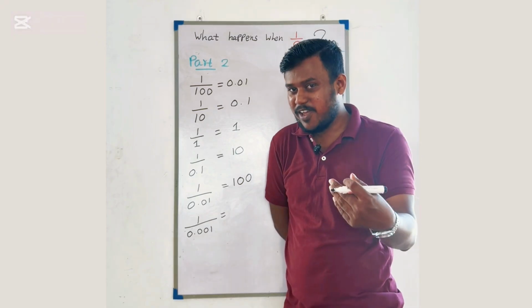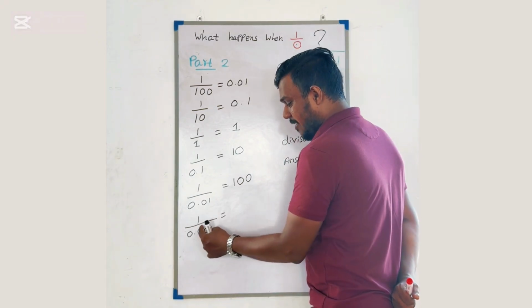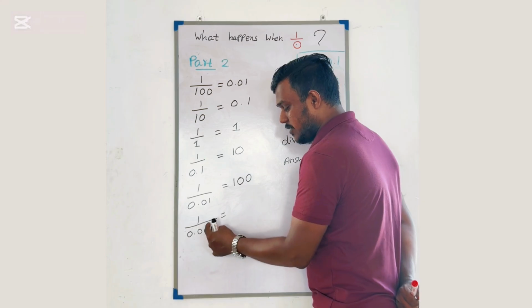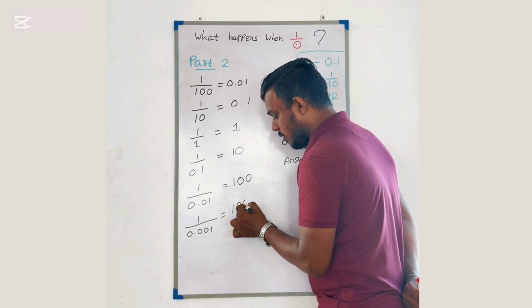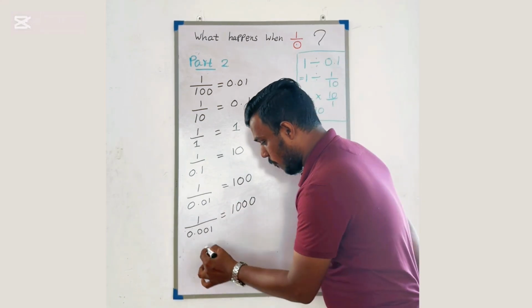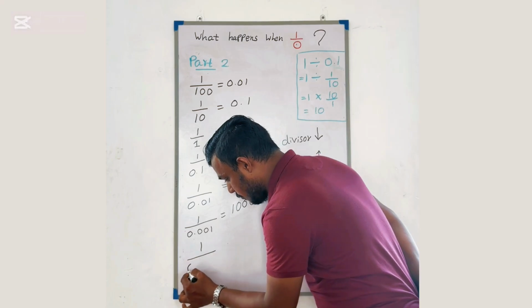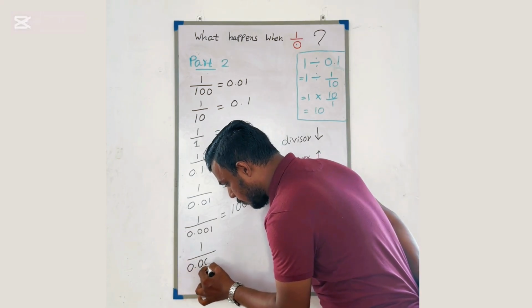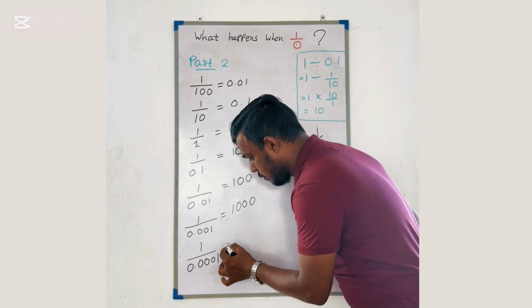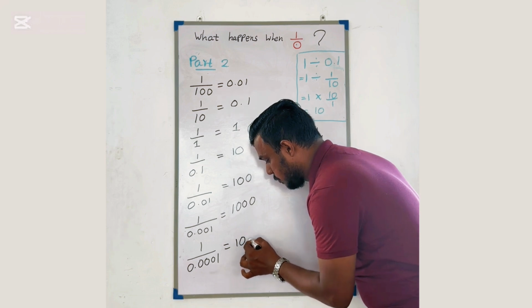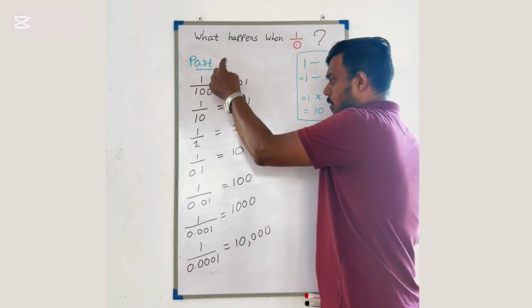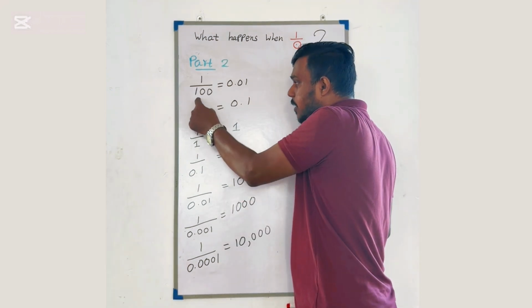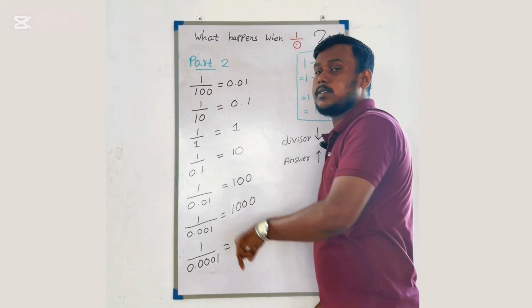Now you can understand where I am going here, right? 1 divided by 0.001, it will be 1000. Children, what happens when I divide 1 by 0.0001? It will be 10,000 according to this pattern. In all these ones, I have divided 1 by a certain number.